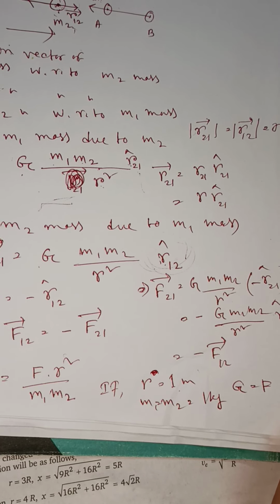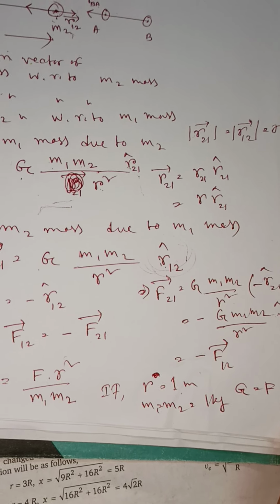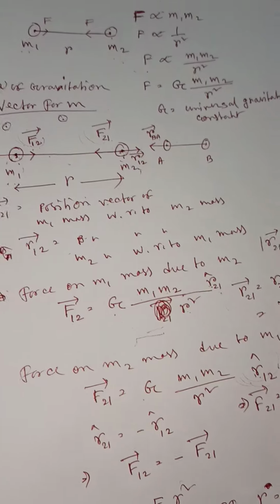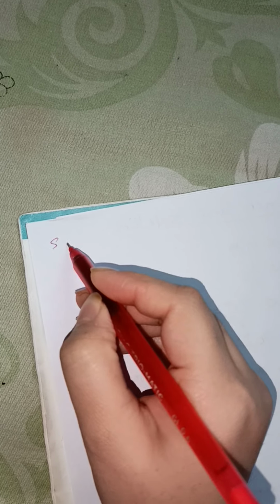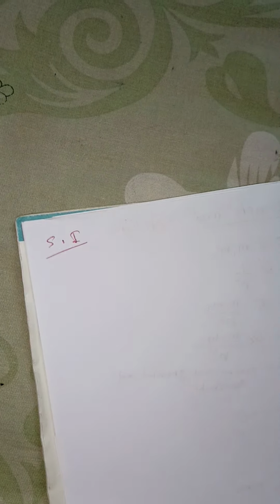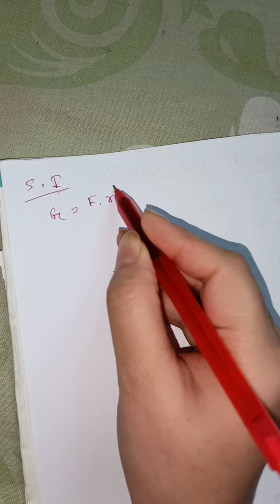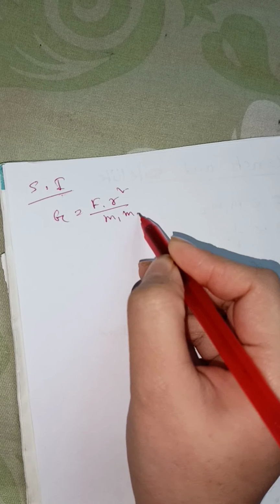Okay, so what about the unit of G? Just look at the unit of G. First, the SI unit of G. G equals F into R square by m1 m2, right?